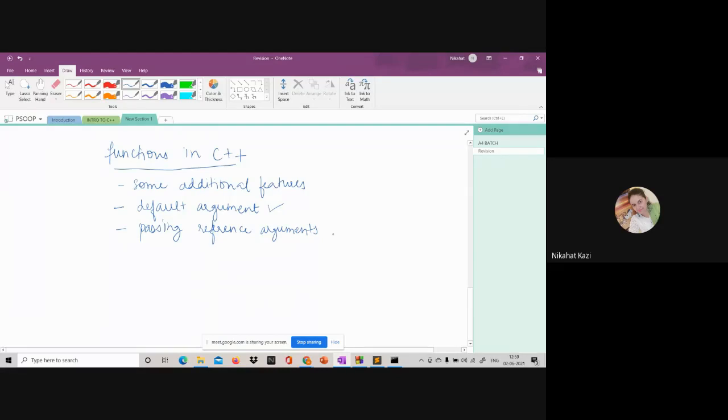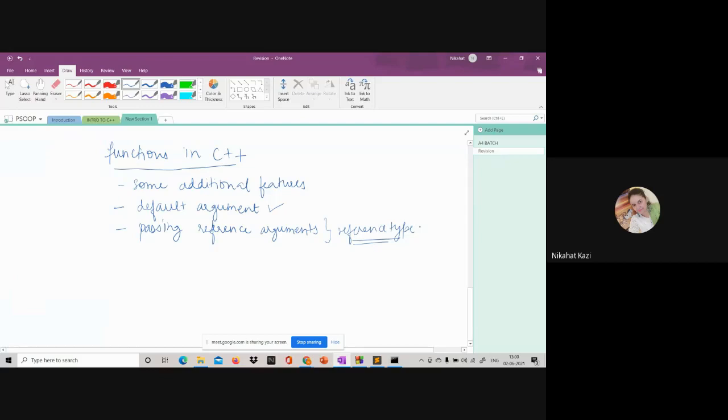We can pass the address of a variable to a function in C. In C++, there is one more concept of passing a reference type. The type of the argument itself is a reference type. Before we actually see this part, we need to know what a reference type is.